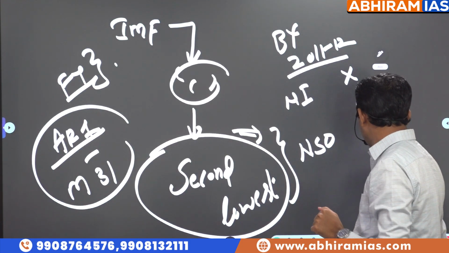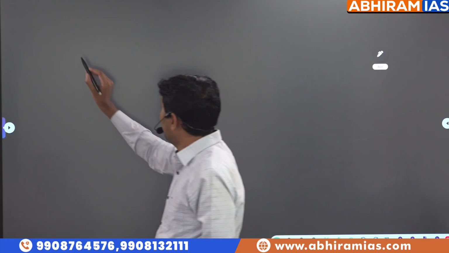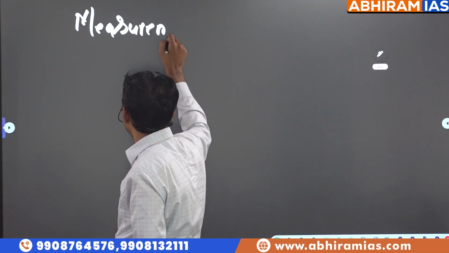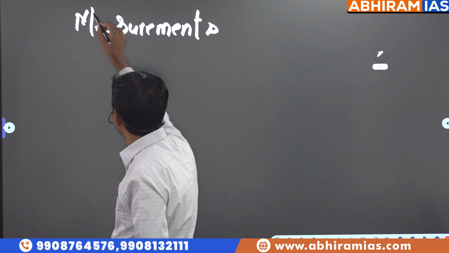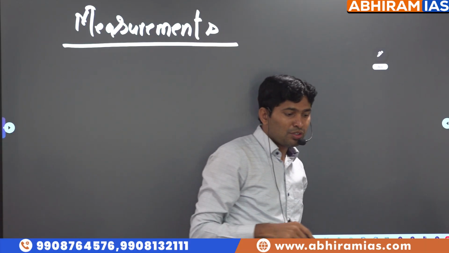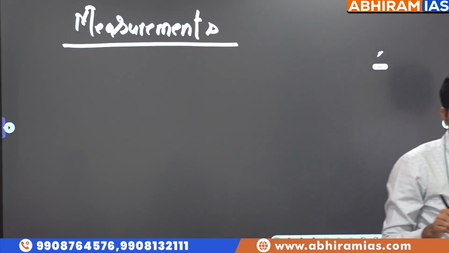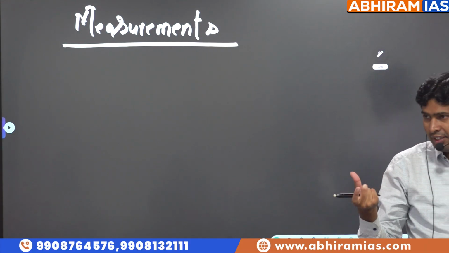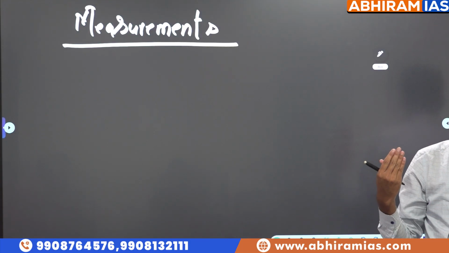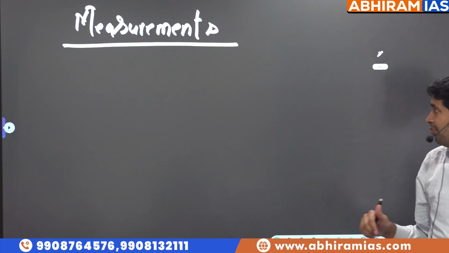So now we'll come to a very important topic, measurements of national income. So what are these measurements of national income, sir? What is mentioned in these measurements? When you go to a doctor, he wants to examine your temperature. Temperature is measured in Fahrenheit and Celsius, that is measurement. Height is measured in centimeters, millimeters also, measurement.